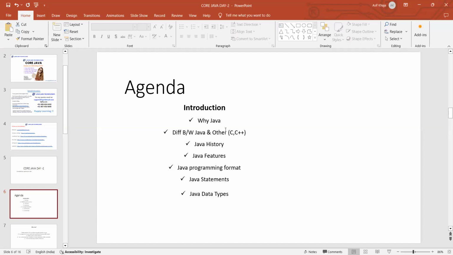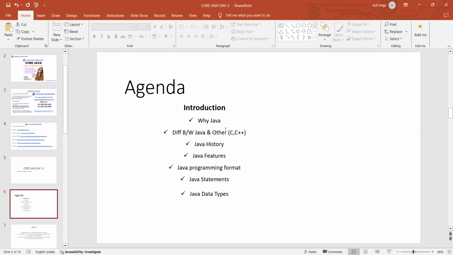And the Java features and the Java programming format, meaning how we should write the program. Every programming language has its own format to design any code. The same way, Java also has its own programming format. We'll discuss that, and then the Java statements. In any code, we have to write some statements. What are the Java statements available? We are going to discuss that.